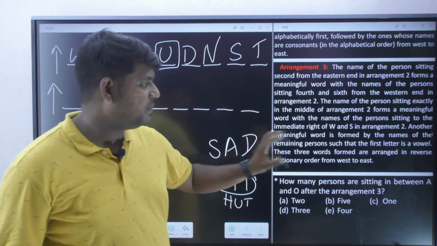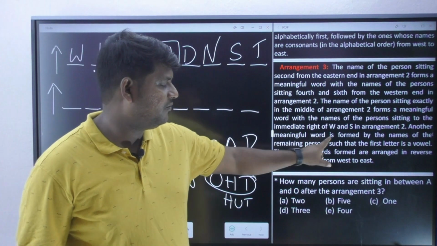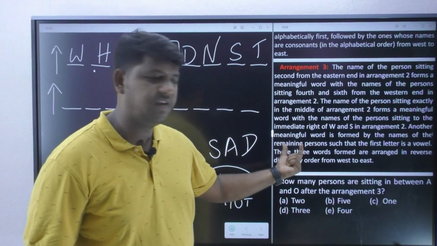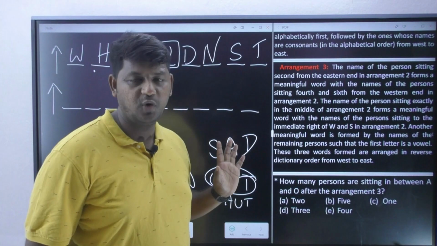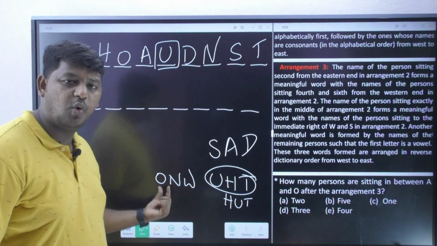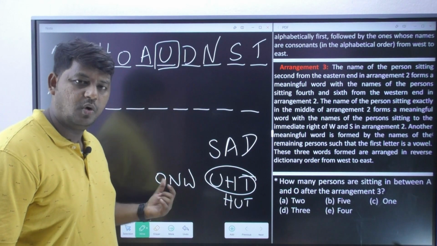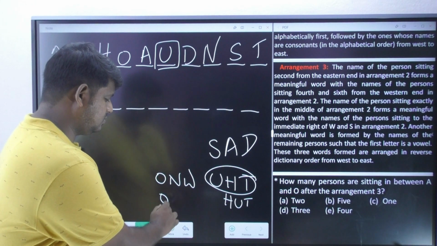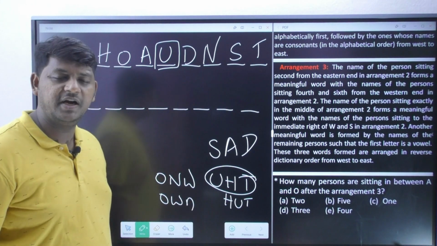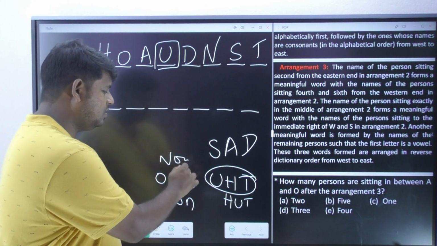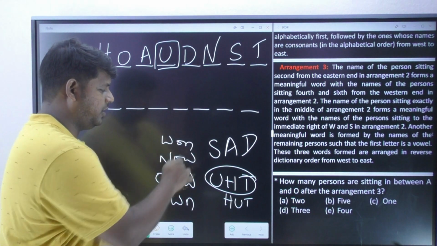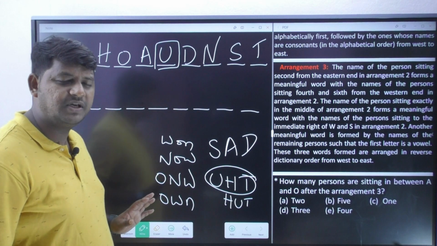Now, he is also mentioning another meaningful word formed by the names of the remaining persons such that the first letter is a vowel. Yes, we got O, N, W. Own, or you can write down own, correct? You can also write down now, you can also write down one. These are the meaningful words that can be formed.